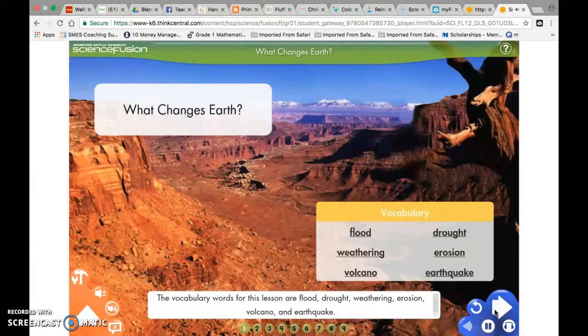The vocabulary words for this lesson are flood, drought, weathering, erosion, volcano, and earthquake. Click each word to find out more about it. This is your vocabulary. After this lesson, you should know what a flood is, what weathering does, what happens with a volcano, a drought, erosion, and an earthquake.